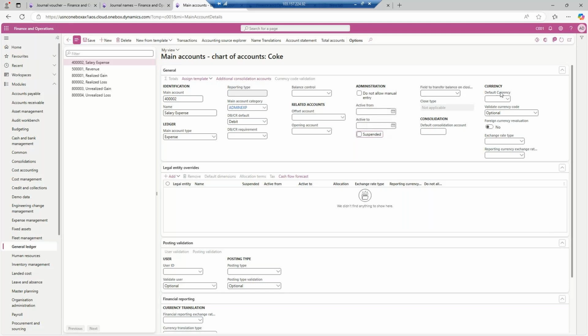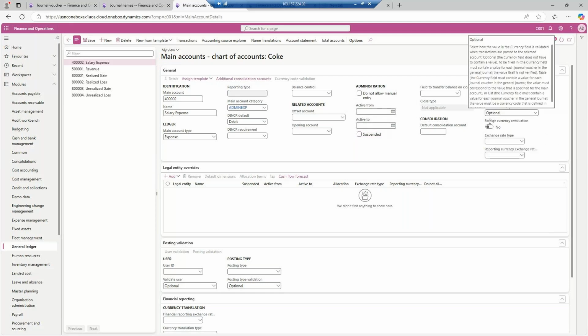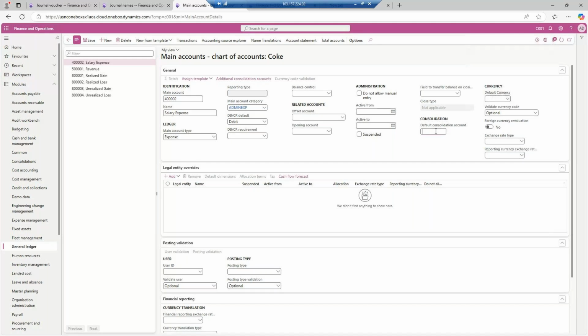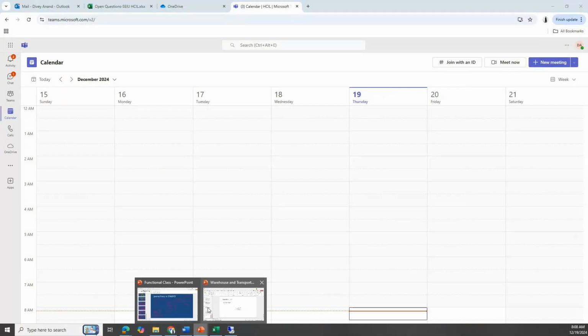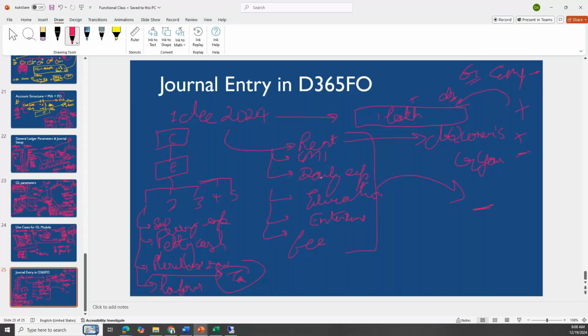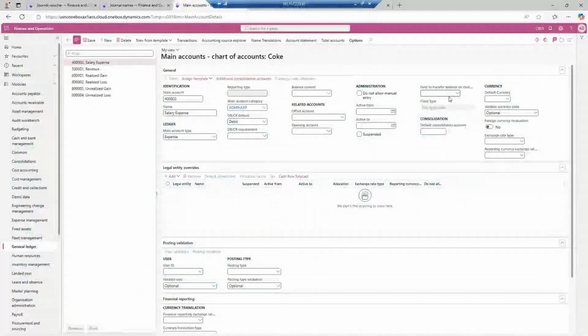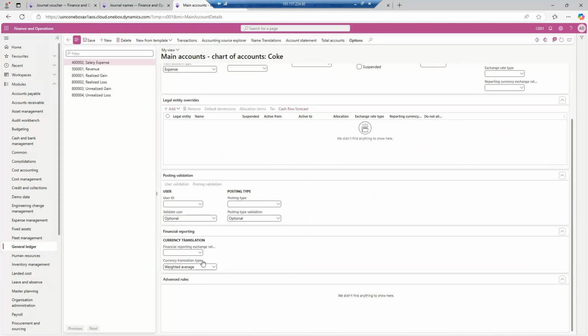Then in another case, if there is a default currency, then you can type it over here, but nobody uses it. If there is any default consolidation main account, I told you at the consolidation level, there will be a chart of accounts, where the main account, let's say for example one is doing a fixed asset entry, so the total will come over here. So by default, if you want to consolidate this main account, you can enter it over here, but for now I will not use this. Other than this, there is again a financial reporting and advance rule.